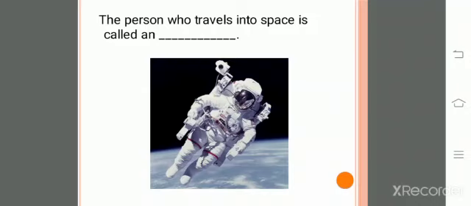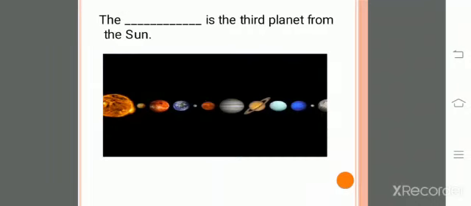Our next one: the dash is the third planet from the sun. How many total planets are there in our solar system? There are 8 planets. Earlier there were 9 planets, but one planet, Pluto, has been removed. So we now have 8 planets in our solar system. And what are those planets? Mercury, Venus, Earth, Mars, Jupiter, Saturn, Uranus and Neptune.